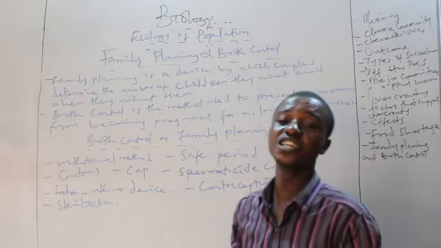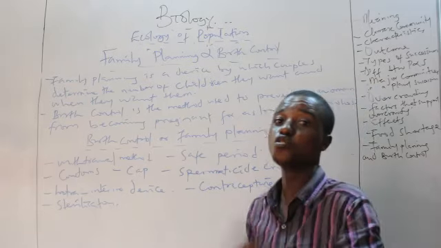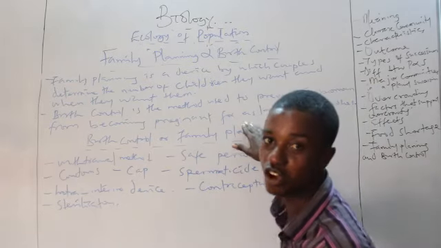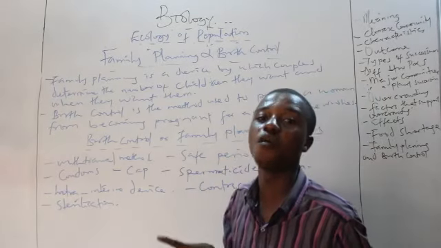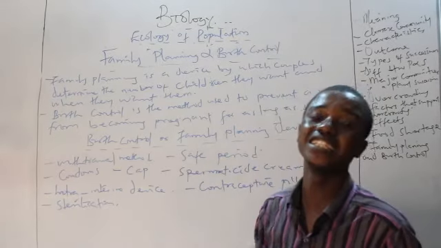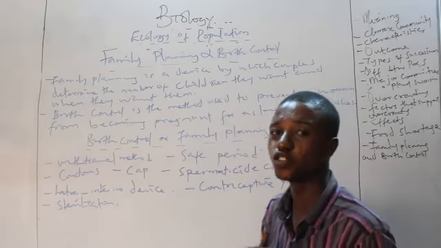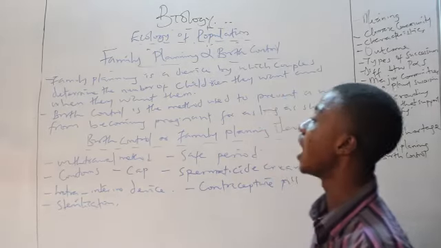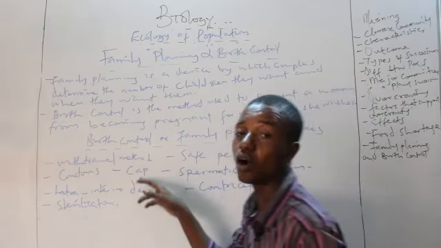Now, how then will this be possible? What are the various methods or various devices that could be used in order to get this result? What is the result? Not being pregnant, despite the fact that you are undergoing sexual intercourse, and despite the fact that you ought to be pregnant, but you're trying to prevent it from coming into fruition. Now, how do you get it? One of the various ways by which you can get this is the withdrawal method.